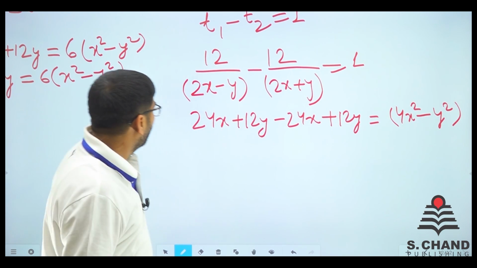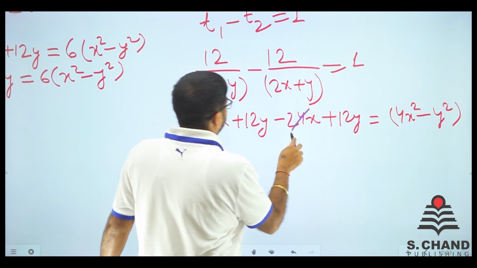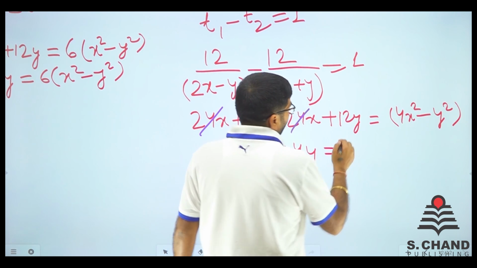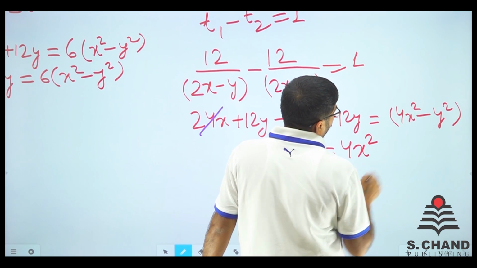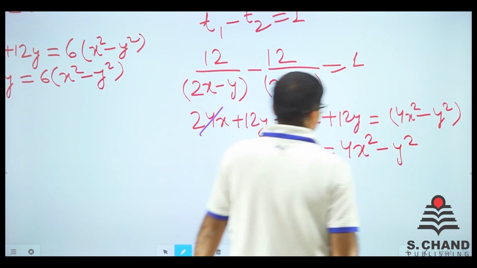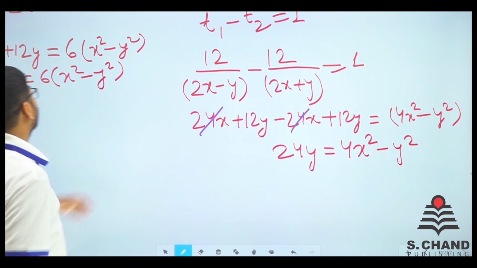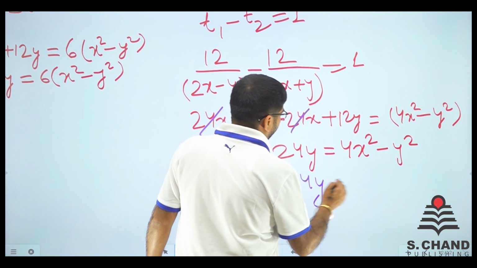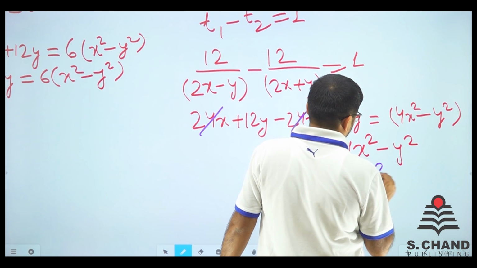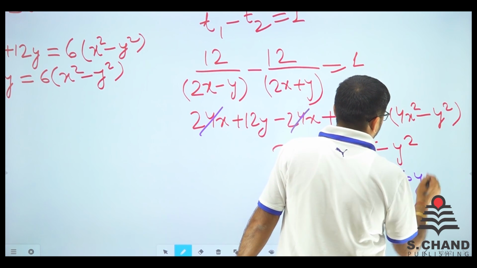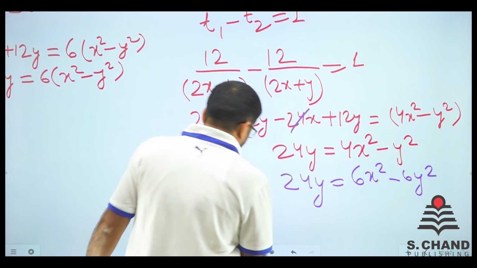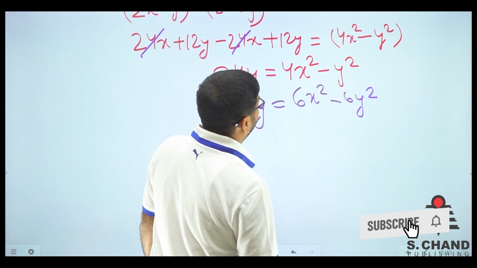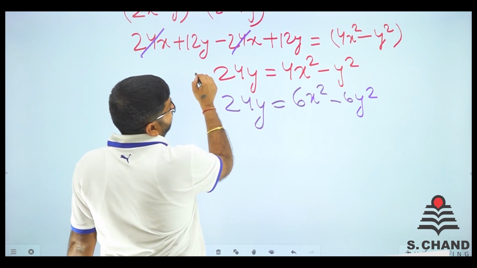It is given. So x gets cancelled out. It is like 24y is equal to 4x square minus y square. We have got one equation like this, second equation like this. So we call it 24y equals 6x square minus 6y square. We have two equations now. What we can do is multiply this by 6, right?